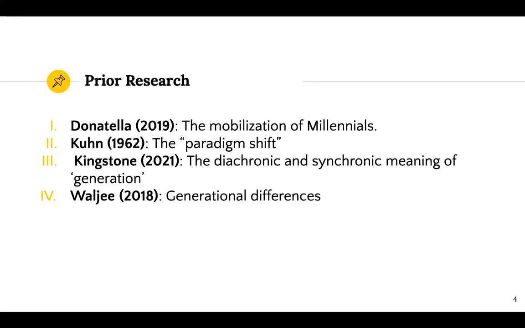Throughout the process of writing the essay, prior research was extremely important. And prior research that is especially highlighted while looking at our independent and dependent variables was Donatello's 2019, The Mobilization of Millennials, Kuhn's 1962, The Paradigm Shift, Kingston's The Diacritic and Syncratic Meaning of Generation, and Walge's Generational Differences. Throughout my essay, all of these aspects were expanded on, and they helped explain why the independent and dependent variables may have affected each other how they did.